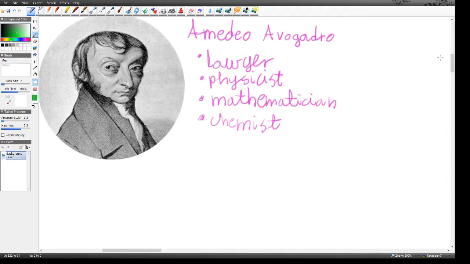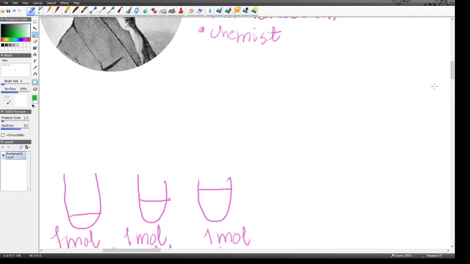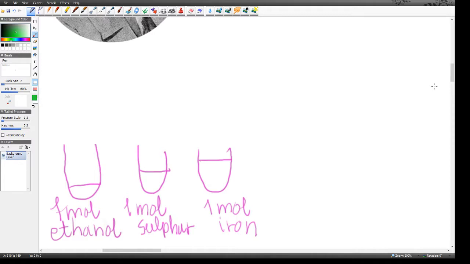So if you look at a couple of different solids, for example, here I've got 1 mole. Well, ethanol is not really a solid, ethanol is a liquid. But if I compare the liquid ethanol to solid sulfur and solid iron, as you can see, 1 mole of ethanol, 1 mole of sulfur and 1 mole of iron. I know they're just rough diagrams, but I wanted to show you that they can take up different volumes in space, and that's really important.